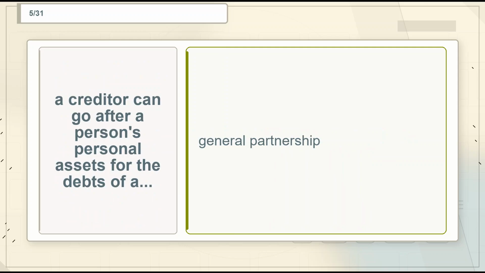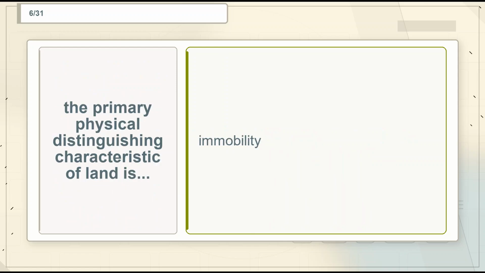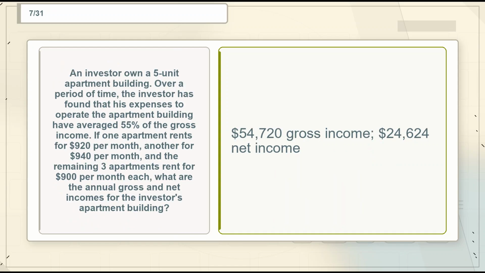Flashcard 5. Term. A creditor can go after a person's personal assets for the debts of a. Definition. General partnership. Flashcard 6. Term. The primary physical distinguishing characteristic of land is. Definition. Immobility.